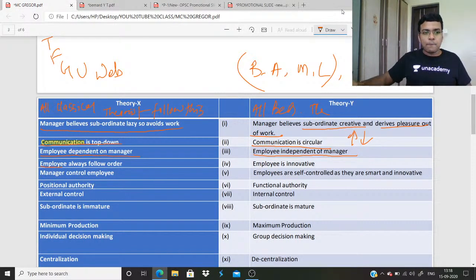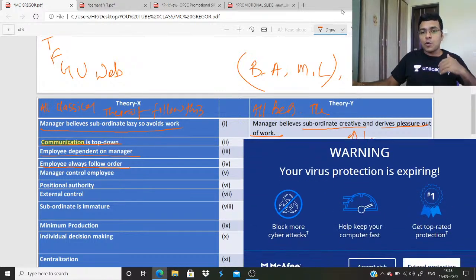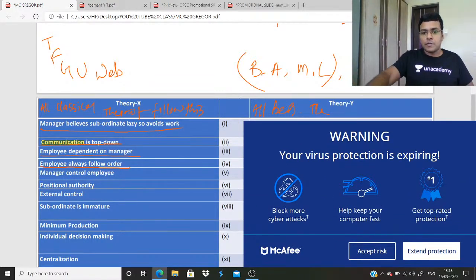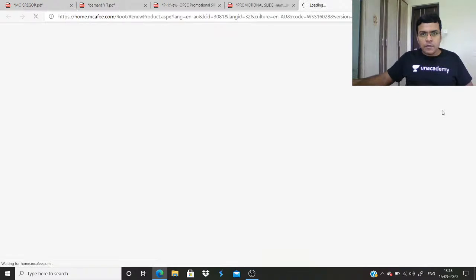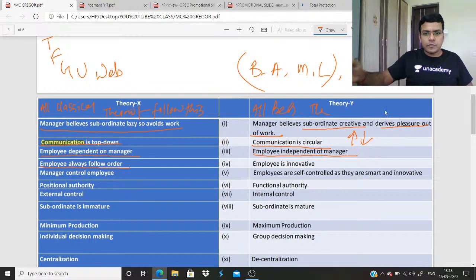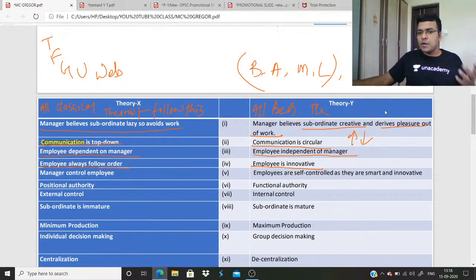Here employees always follow the order of the superior. In theory Y, the manager believes employees are innovative.